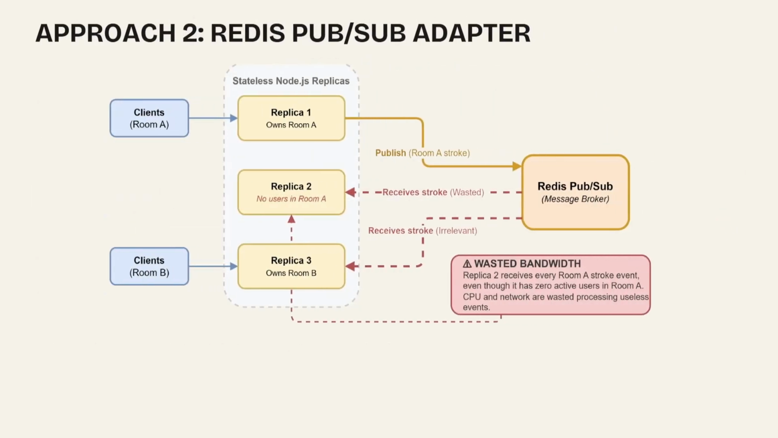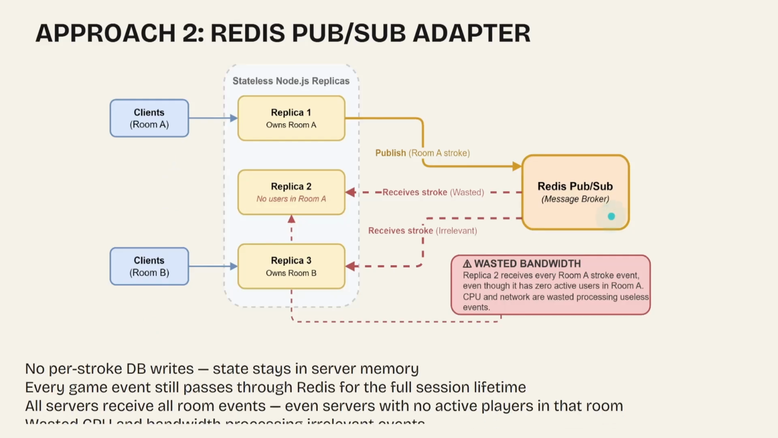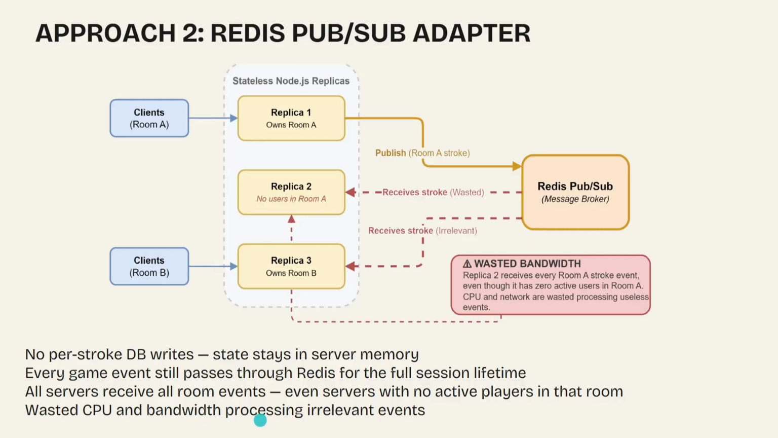Approach 2, Redis pub/sub adapter. We keep the room state in the server's memory now, since we do not have any database anymore, and we use a Redis message broker to forward only the new changes between servers. So server A publishes a room A stroke to a Redis channel. This will be broadcast to all the servers subscribing to this channel. But the problem is maybe server 2 is not even serving any user right now, or server 3 does not serve any player in room A. So both servers do not need that room A event. We didn't choose this because it wastes CPU and bandwidth processing irrelevant events.